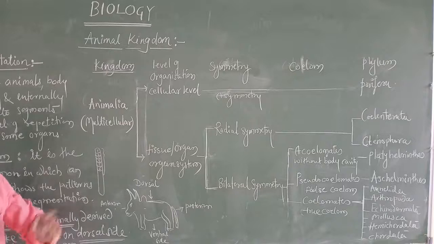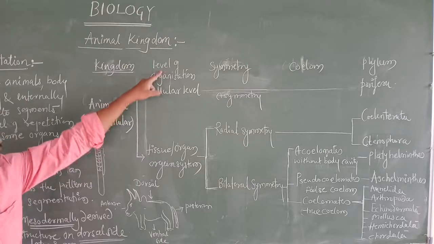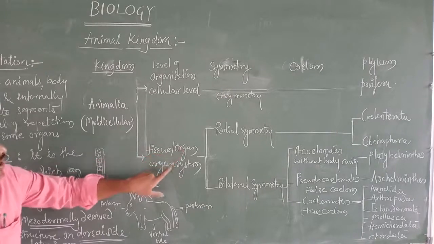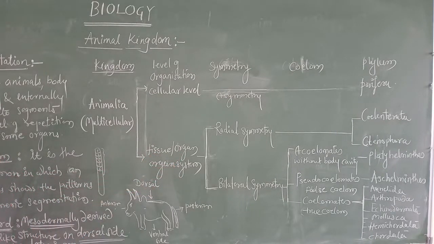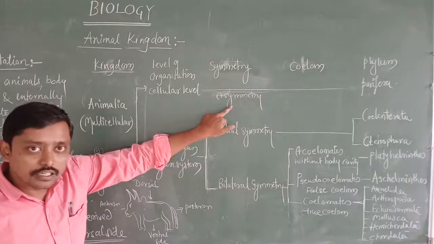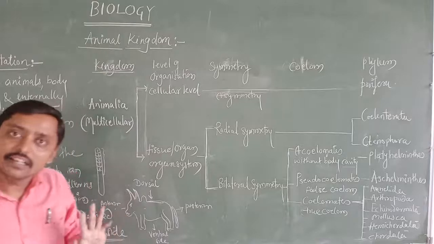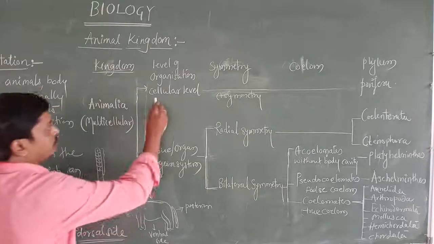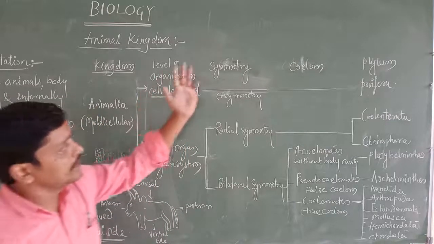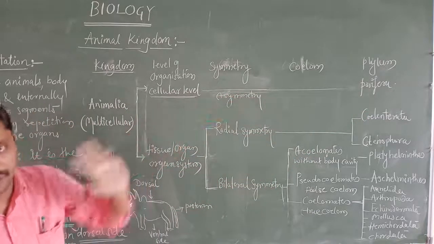In basis of classification, first we have studied about the level of organization. In level of organization, what else we have studied? Cellular level of organization and tissue bar organ system level of organization. Next, what we have studied? Symmetry. In symmetry, we have studied asymmetry, the radial symmetry, and the bilateral symmetry. Understood? Now, in cellular level of organization, I gave the example sponges, that come under the phylum Porifera. Okay, the phylum Porifera.